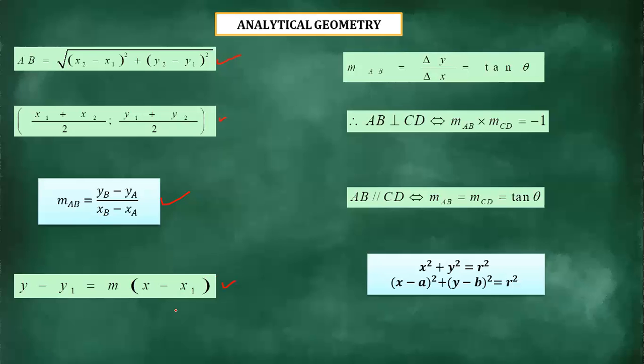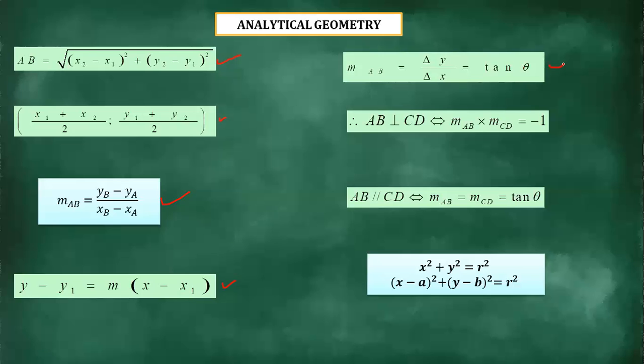This is the standard formula for the equation of a straight line, where m is the gradient, and y1 and x1 stand for any point that is going to be used to calculate or determine the equation of a straight line. And we also have y equals mx plus c.